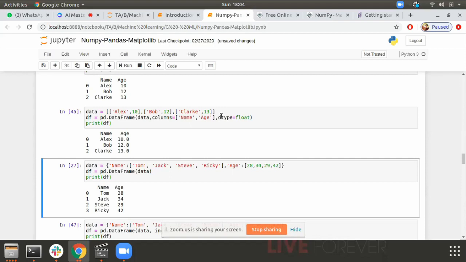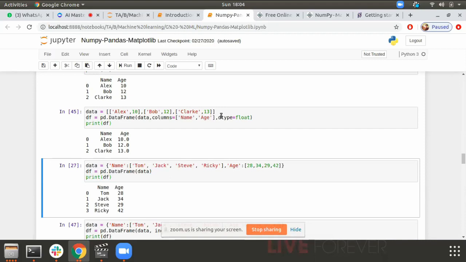So DataFrame is an inbuilt function, right? Yeah. DataFrame is a function, and we are passing data to it, and we have the columns parameter, as you can see. Name and age are my column names. So if I remove this columns equal to name and age, the column names will be 0 and 1, right?